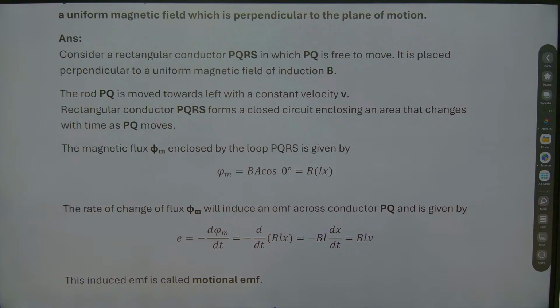So we need to talk about the EMF and then we need to write the flux point of view. Done, guys, we can go for the next question.